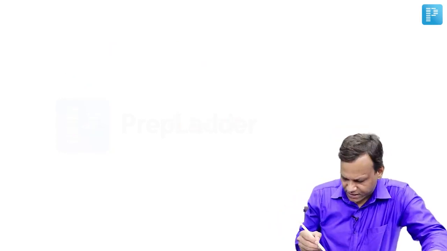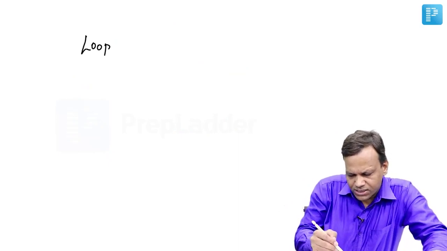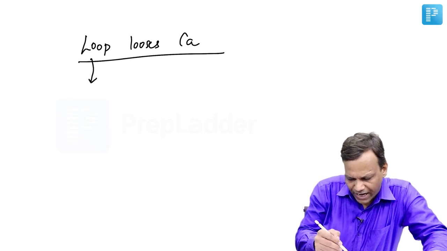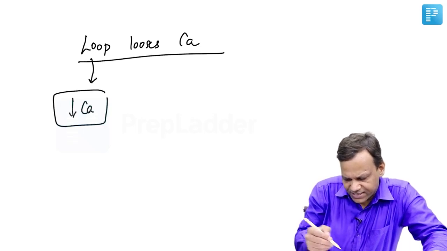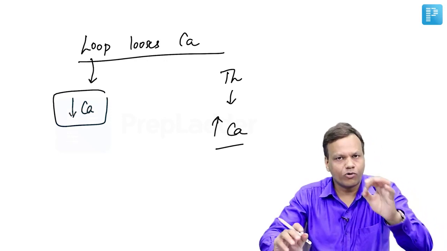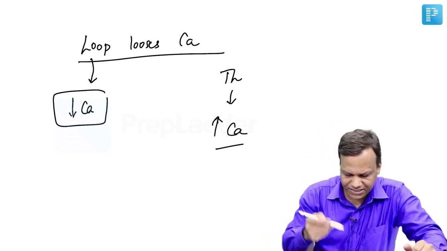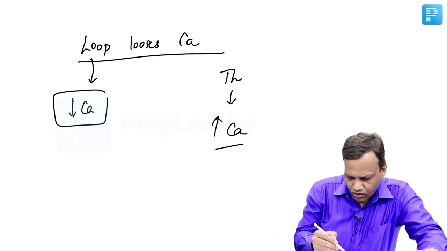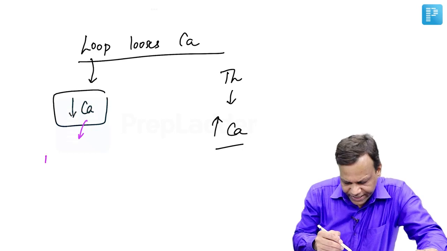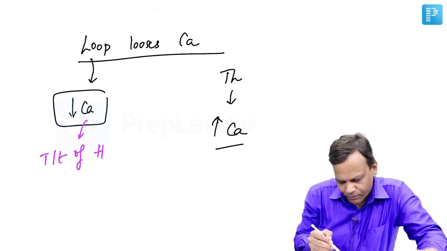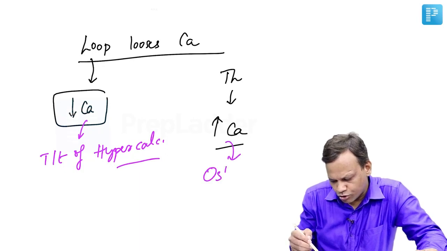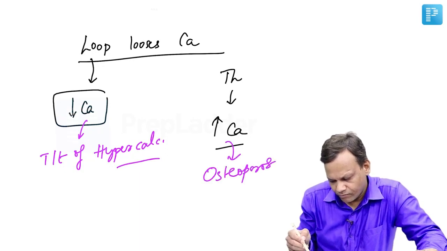The main difference is loop loses calcium. That means loop diuretics cause hypocalcemia, whereas thiazides cause hypercalcemia. Loop causes hypocalcemia, thiazide causes hypercalcemia, and because of causing hypocalcemia, loop diuretics have an extra use, which is treatment of hypercalcemia, whereas thiazide can be used for treatment of osteoporosis.